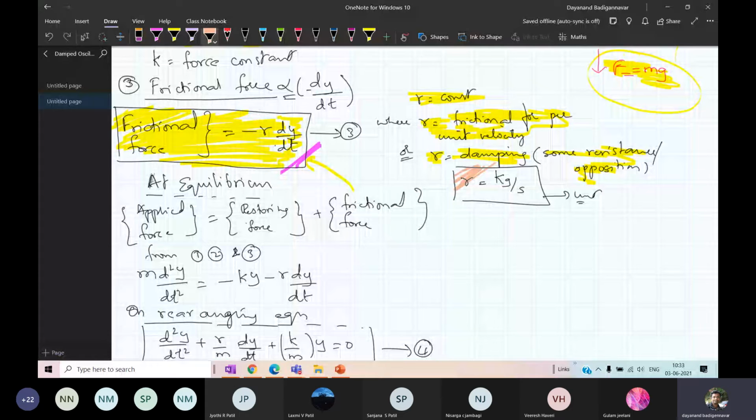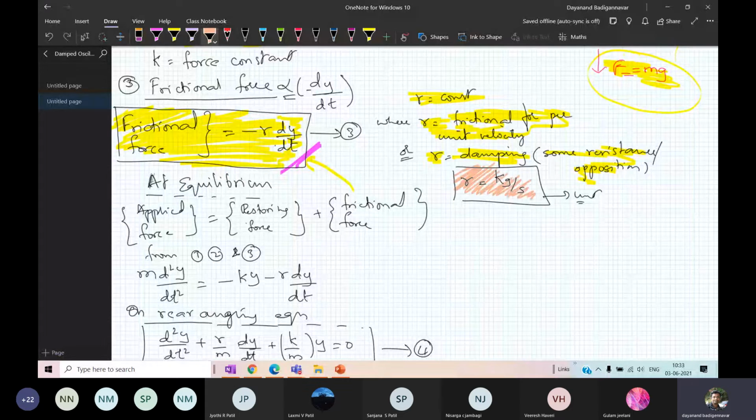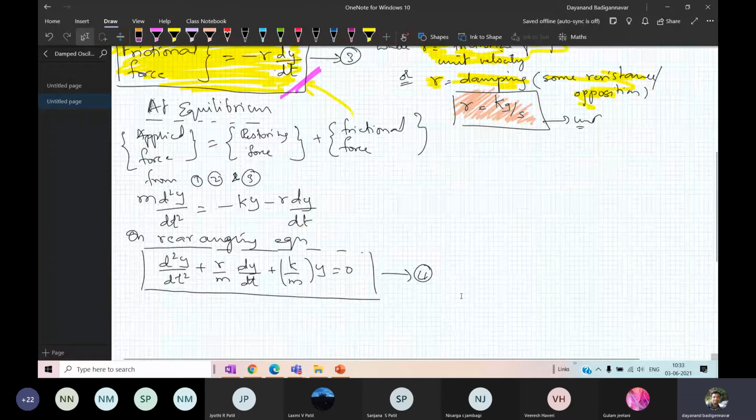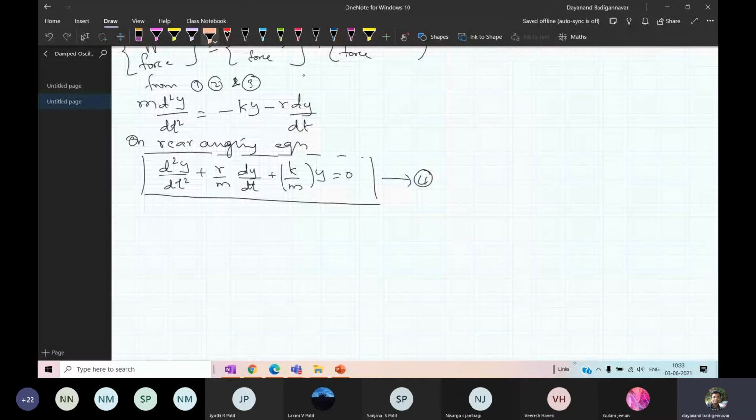Okay. Now, if you look at this equation, I have marked it as number 4. This is actually the equation for SHM for damped oscillations. Now, if you compare with the free oscillations, I'll write the equation. What is the free oscillation equation?